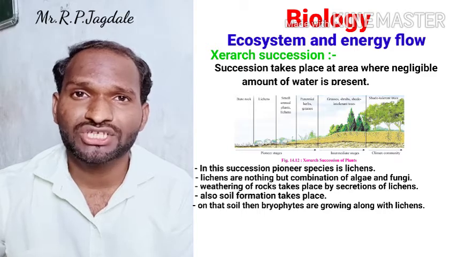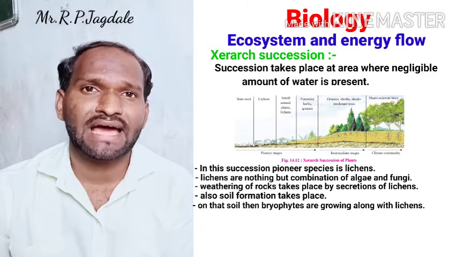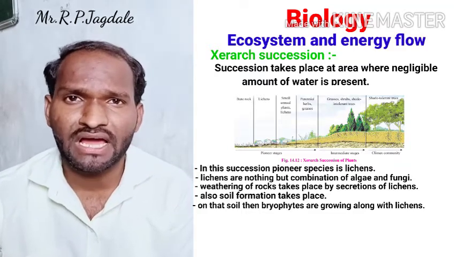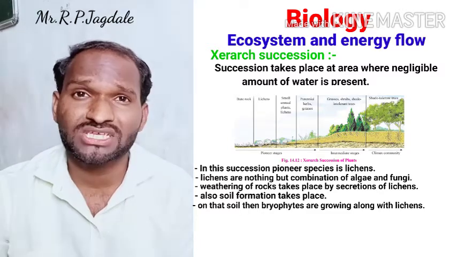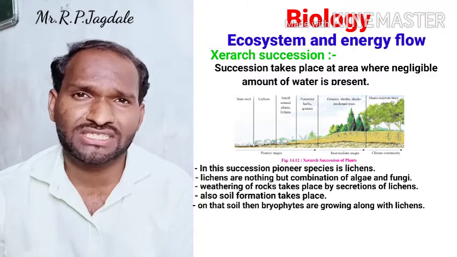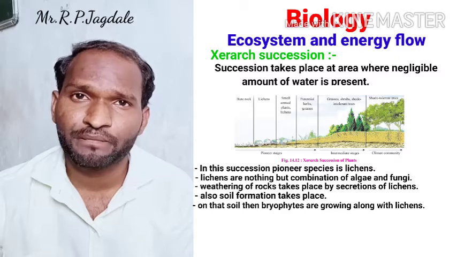Now the condition has changed. Along with lichens there are bryophytes. Again, the lichens secrete some secretions, and then again soil formation takes place. In primary succession, formation of soil is very important, and it takes many years.